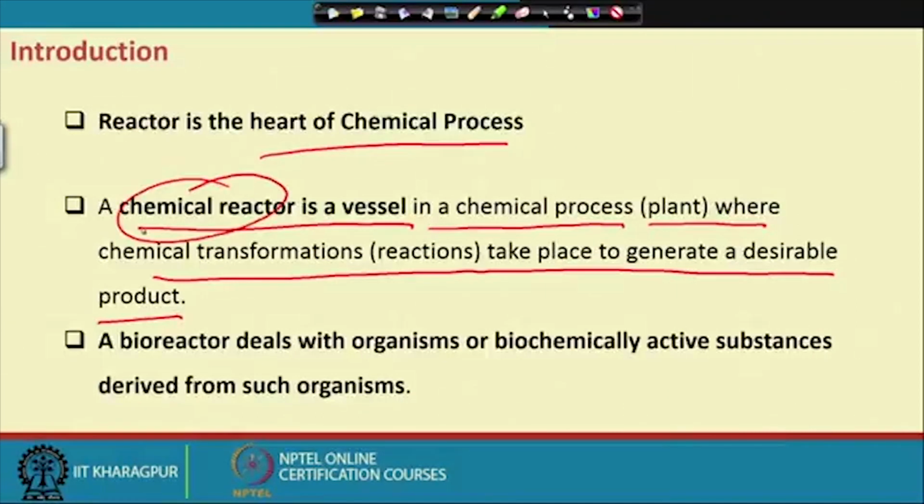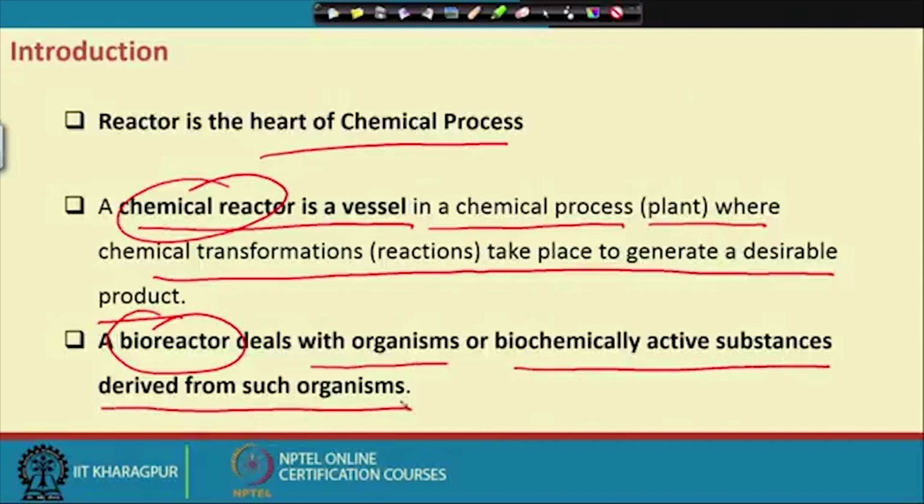Now, if you look at bioreactors, they deal with organisms or biochemically active substances derived from such organisms. For example, enzymes can be secreted by living cells, maybe plant cells, microbial cells, or animal cells. So if the reaction takes place with the help of enzymes, we can also consider that a bioreactor.